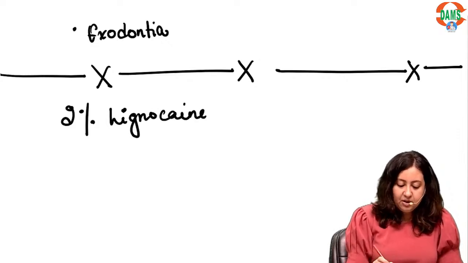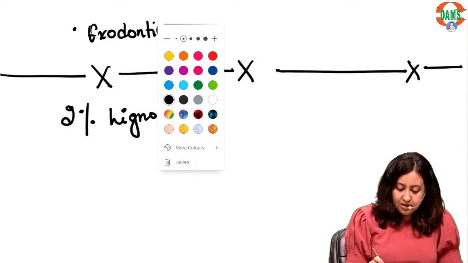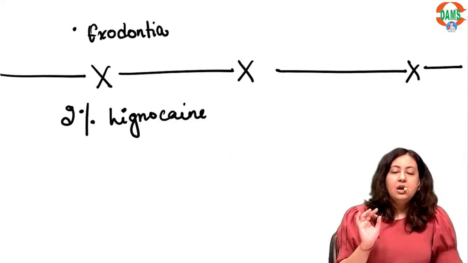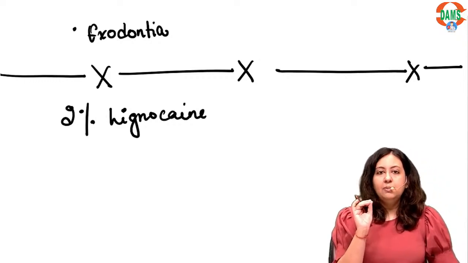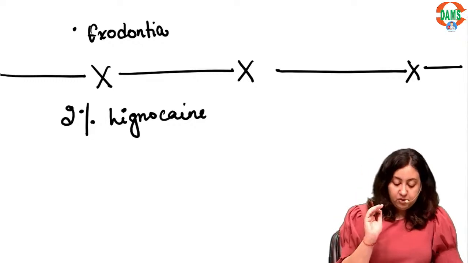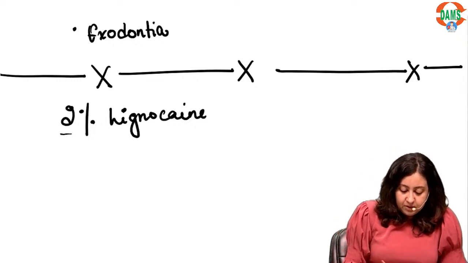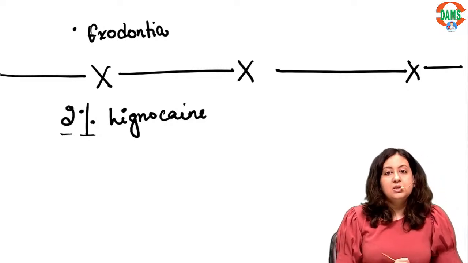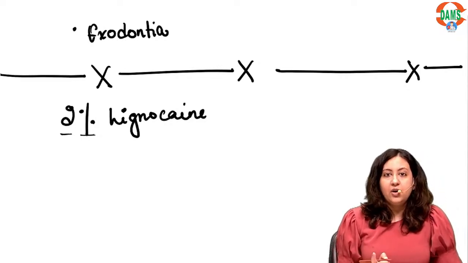What is the meaning of 2% lignocaine? Two things you don't need to mug up, you just have to remember this concept. There are two things, 2 and a percent. Percent is always out of 100.